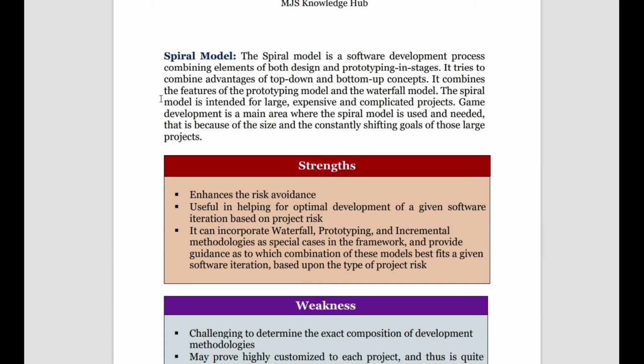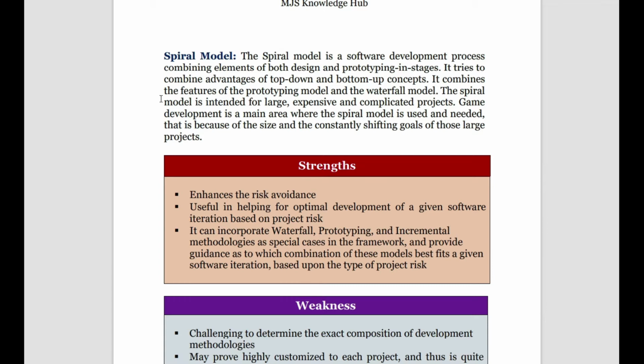Here, game development and complicated tasks are being conducted. It follows the prototype model and waterfall also. In prototype we design a proper system, a sample, and then we give it for verification, and depending upon the changes we implement it. And in waterfall, each part is taken care of, from starting to end it is defined, developed and then tested. So here both are combined: we take a prototype, follow a waterfall combination, we test it, and again we follow the cycle of reframing the model.